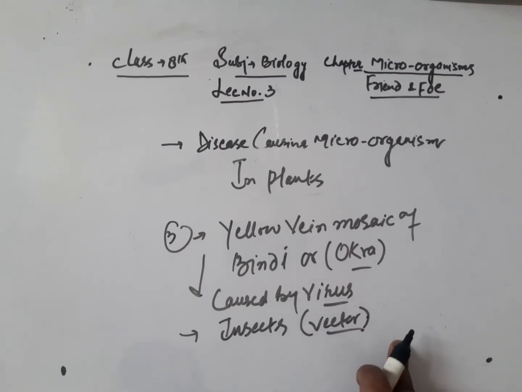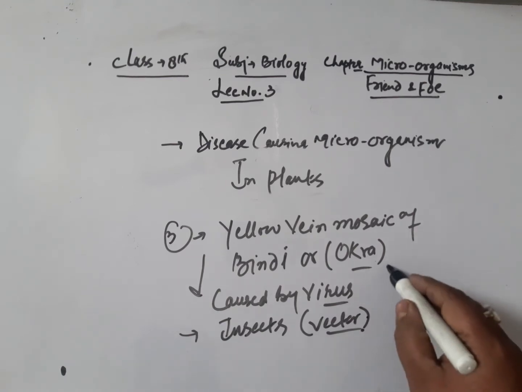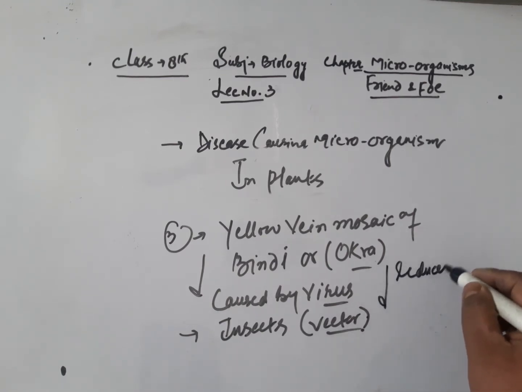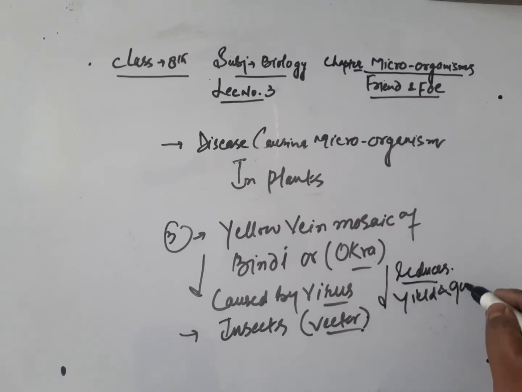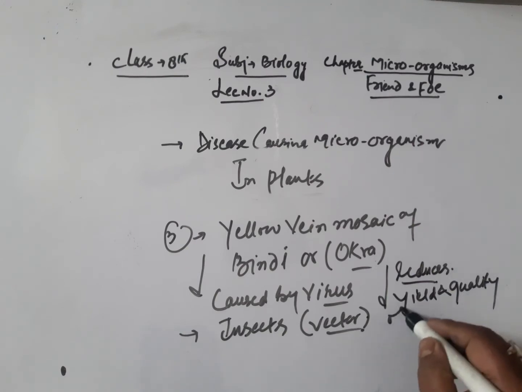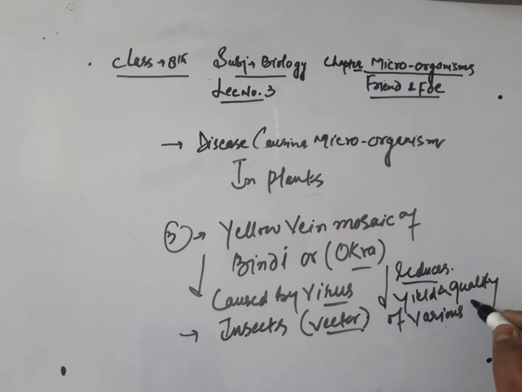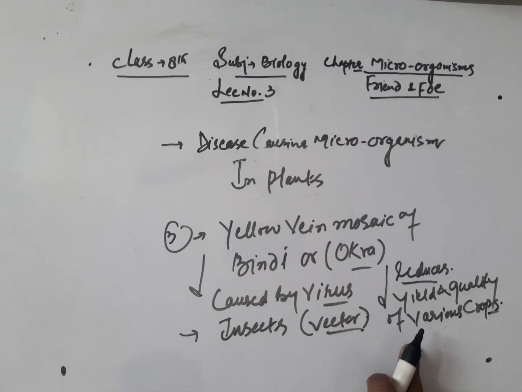The diseases of plants caused by microorganisms reduce the yield and quality of various crops. And such diseases can be controlled by use of certain chemicals. We call them insecticides and pesticides, which we use to kill such disease causing microorganisms. So these were the diseases that were caused by microorganisms in plants as well as in animals.